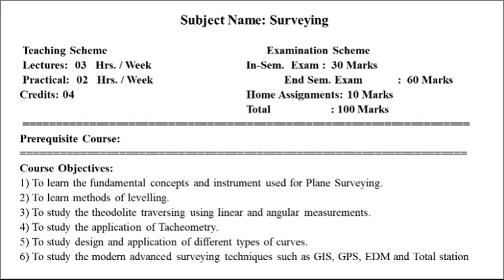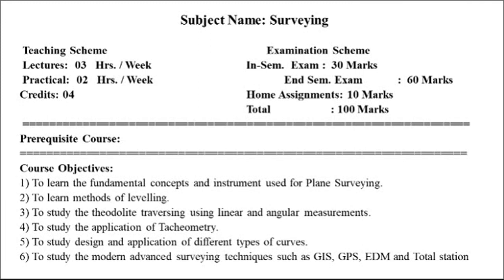Course objective, first one, to learn the fundamental concept and instrument used for plane table surveying. Second course objective, to learn methods of leveling. Third one, to study the theodolite traversing using linear and angular methods. Next one, to study the applications of tachometry. To study design and applications of different types of curves. And the sixth objective is to study the modern advanced surveying techniques such as GIS, GPS, EDM and total station.